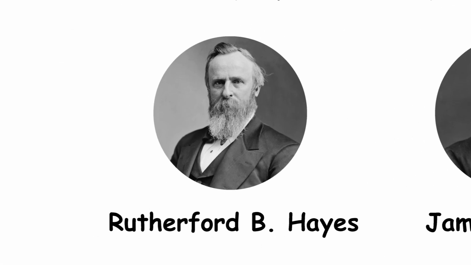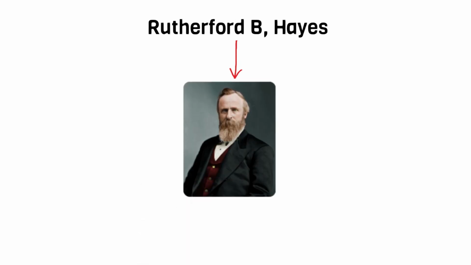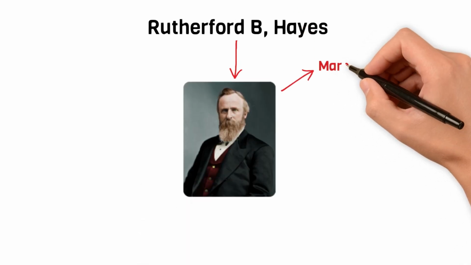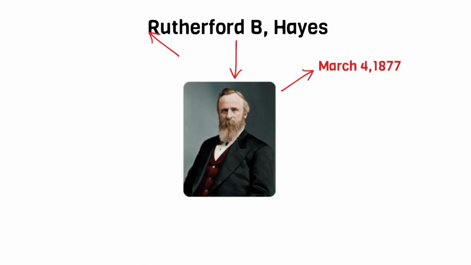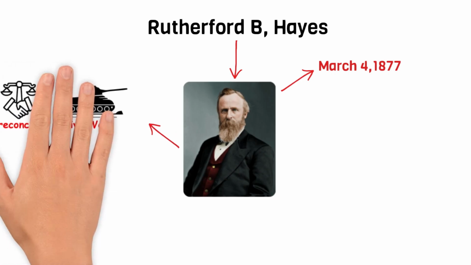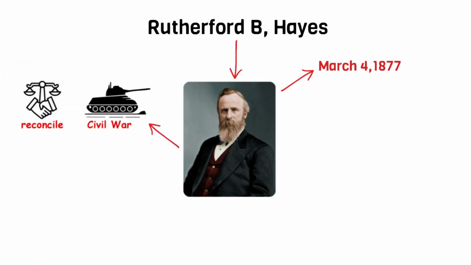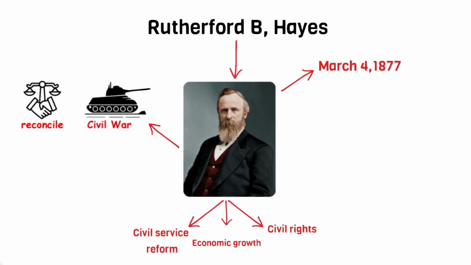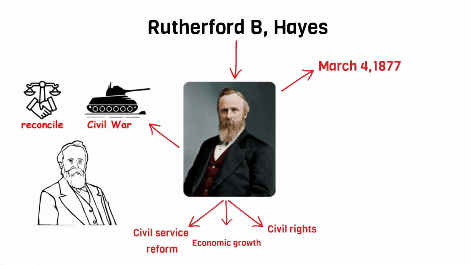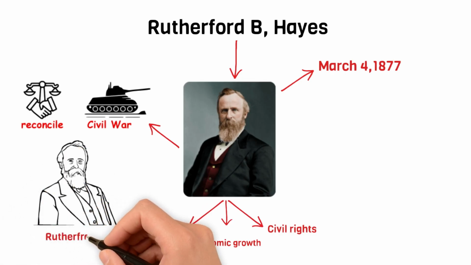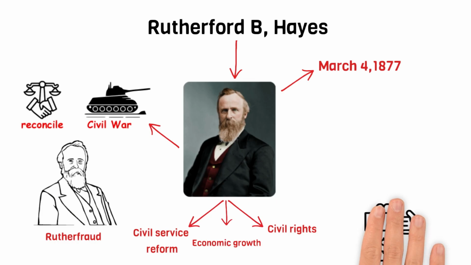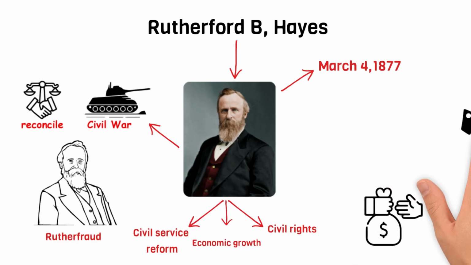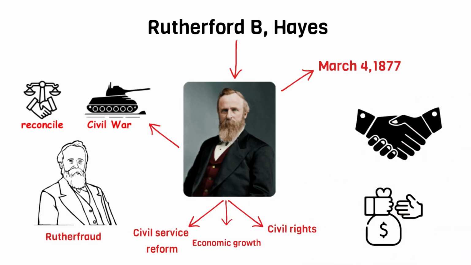Rutherford B. Hayes. He became the 19th President of the United States on March 4, 1877, and his presidency was marked by his efforts to reconcile the divisions left by the Civil War and Reconstruction. He pursued policies aimed at promoting civil service reform, economic growth, and civil rights. Hayes is best known for his commitment to honesty and integrity in government, earning him a nickname for his efforts to root out corruption. Hayes also worked to promote unity and progress in the United States.